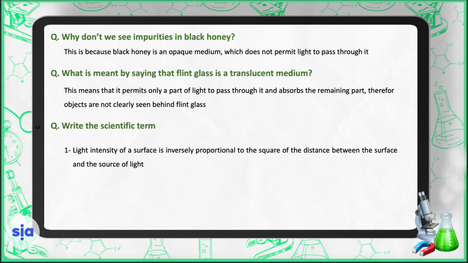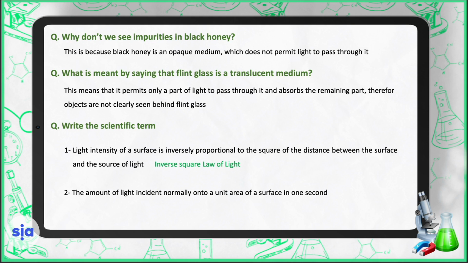Write the scientific term. Light intensity of a surface is inversely proportional to the square of the distance between the surface and the source of light. This is the inverse square law of light. The amount of light incident normally onto a unit area of a surface in 1 second. Light intensity.